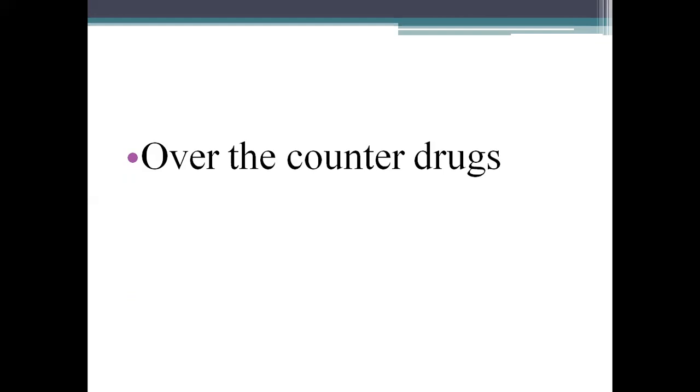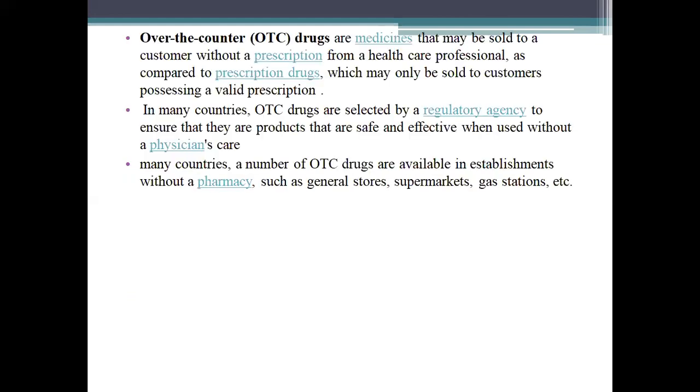Another topic we have is over the counter drugs. Over the counter drugs are the medicines that may be sold to a customer without a prescription from a healthcare professional, as compared to prescription drugs, which may only be sold to customers possessing a valid prescription.